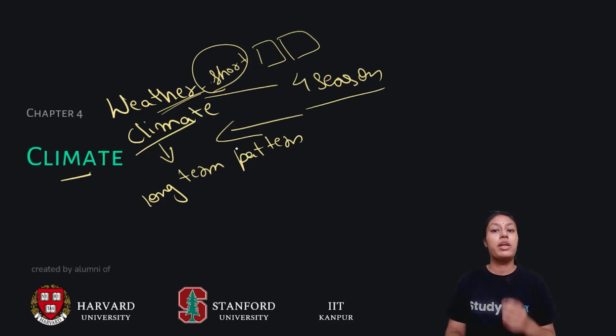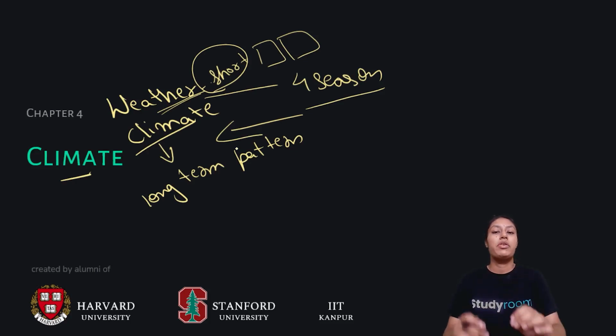For example, if it's rainy, it's not necessary that it will rain every day. It might rain today, so it's today's weather that it will rain, but it might not rain tomorrow. But when it's rainy season, so the climate is rainy, the chances of rain are very high. So this is the major difference between weather and climate.